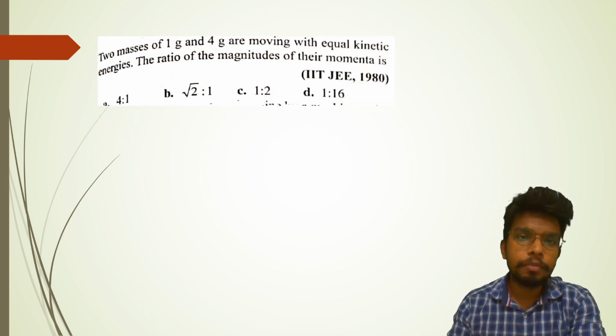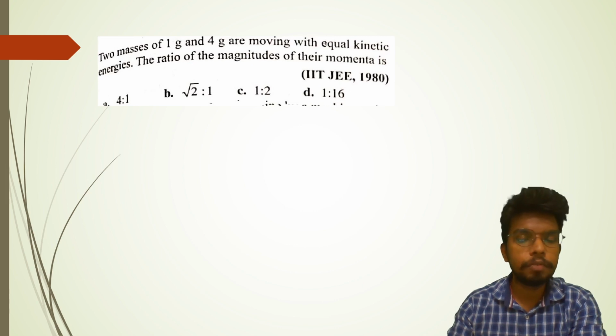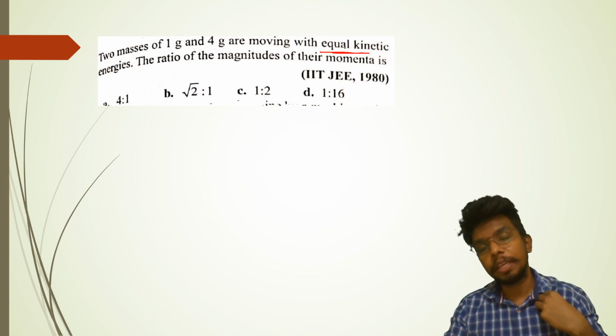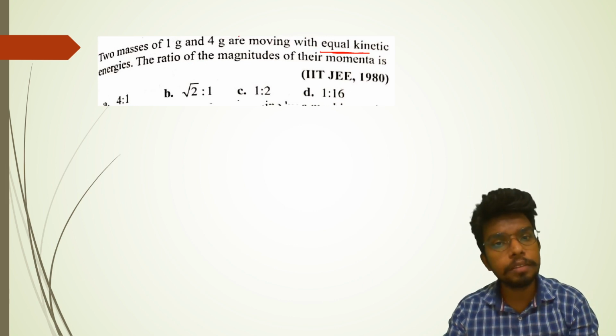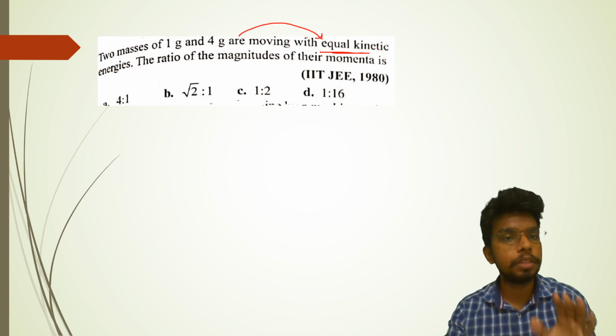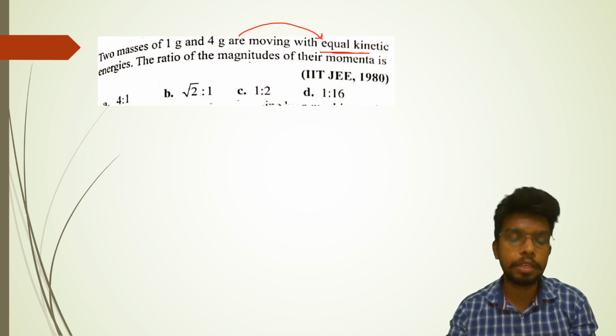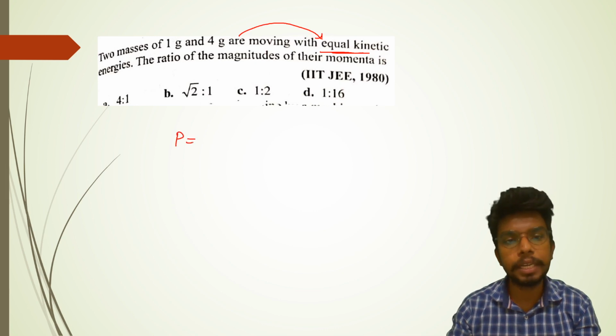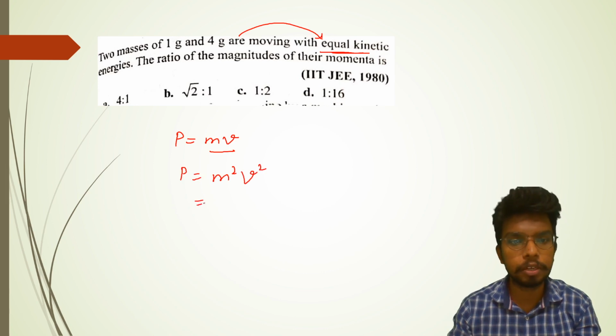Two masses of 1 gram and 4 gram are moving with equal kinetic energy; find the ratio of the magnitudes of their momenta. Questions of these kinds will mostly be there. What you have to remember here is that whatever is equal, you have to convert the relation for the quantity whose ratio you have to find. Here momentum is P = mv, but the quantity that is equal, given to us, is kinetic energy. So I'll have to convert it, and most of you must remember it's under root 2mK.